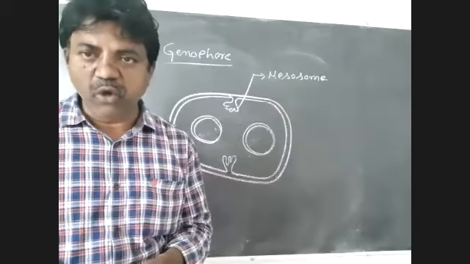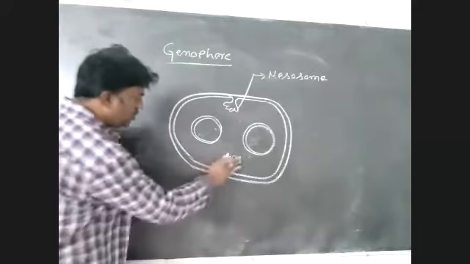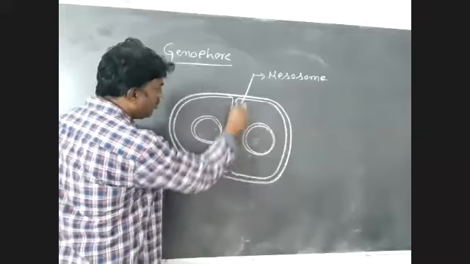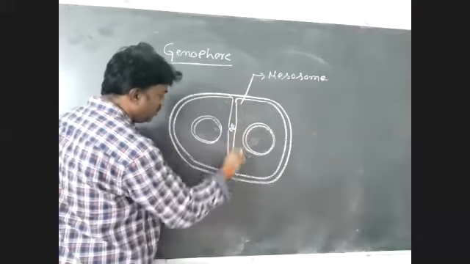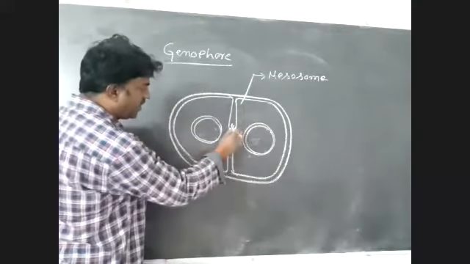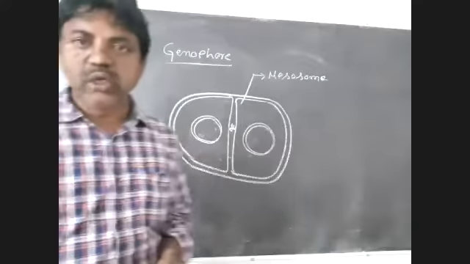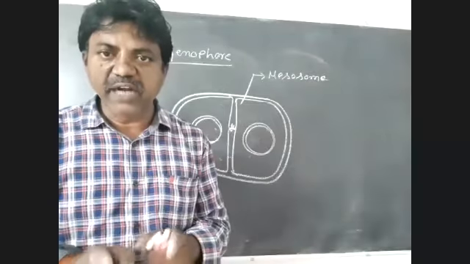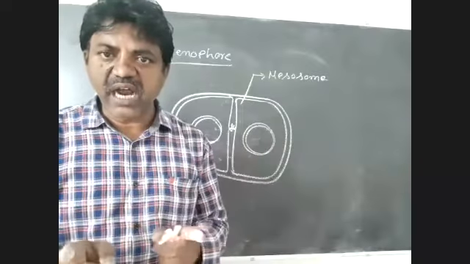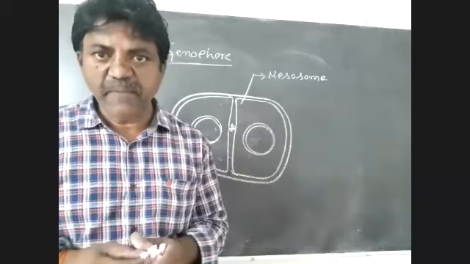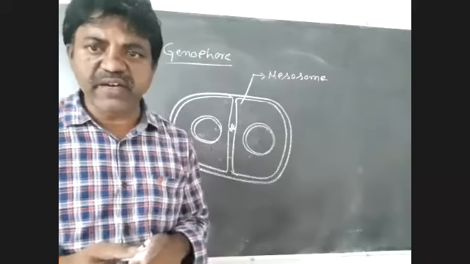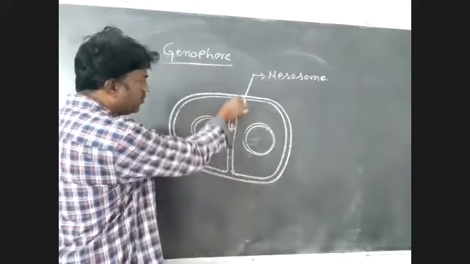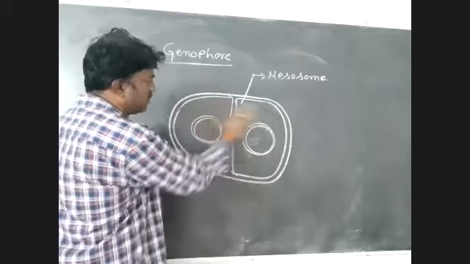In the next step, these two mesosomes elongate towards each other and meet at the center of the cell. Here the mesosomes divide the cytoplasm into two parts.